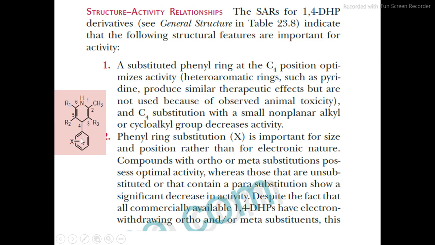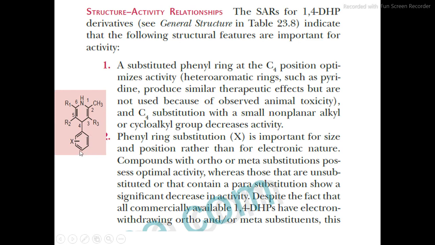Then the second point of SAR is that phenyl ring substitution is important for size and position rather than for electronic nature. The substitution should be at either the ortho or meta position.